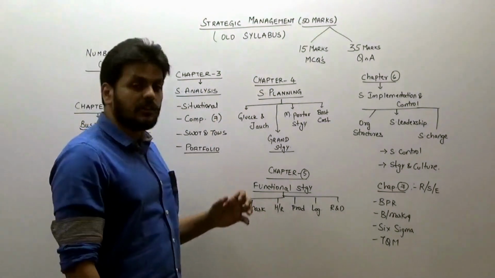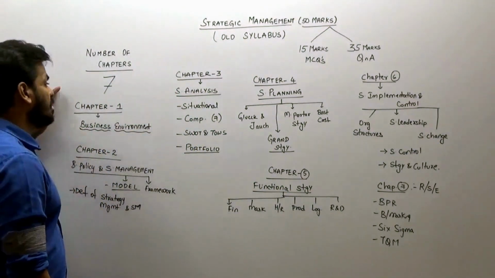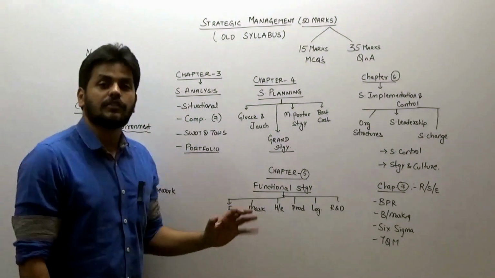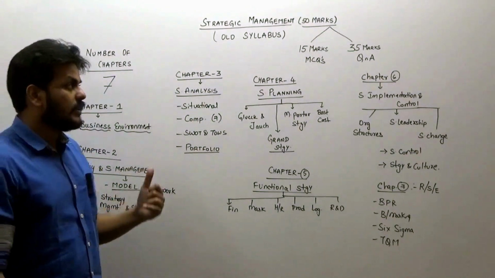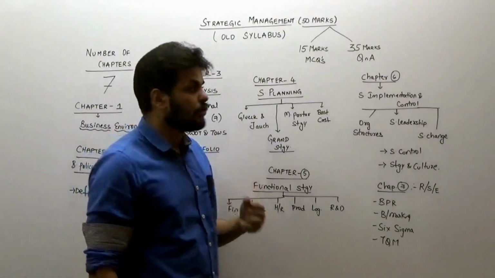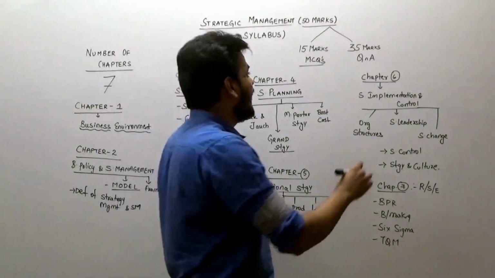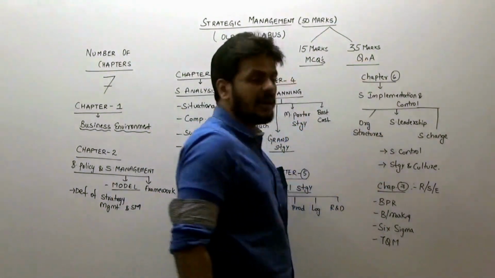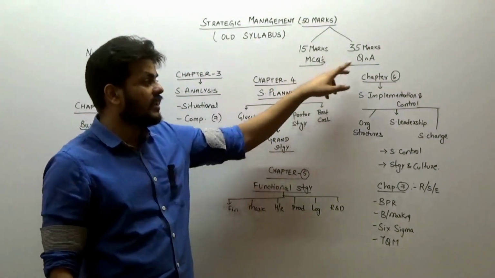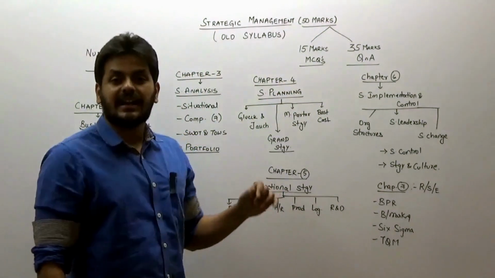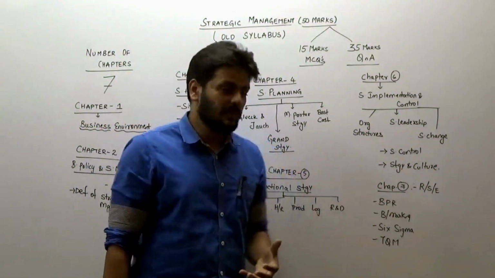The strategic management of the old syllabus has 7 chapters. When you say 7 chapters, there is an equal spread of marks across all 7 chapters for a total of 50 marks. You also have the advantage of scoring these 15 marks from the MCQs and the 35 marks from Q&A. If you are thinking you will do well in these 15 and try to manage these 35, that strategy is not going to work. You have to be good at both, and let me help you with that.